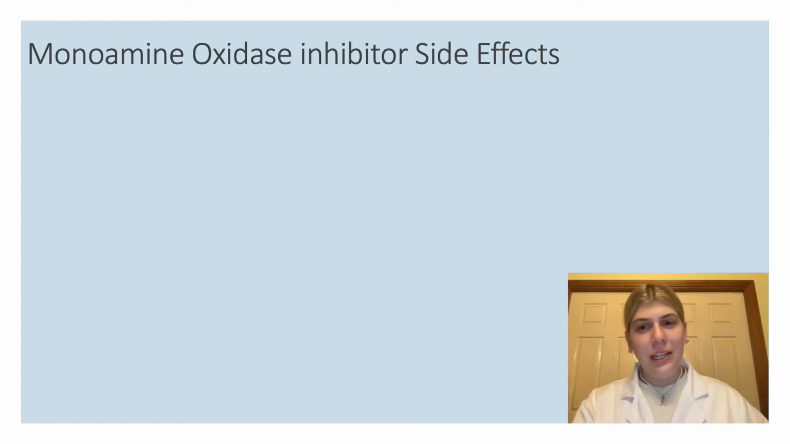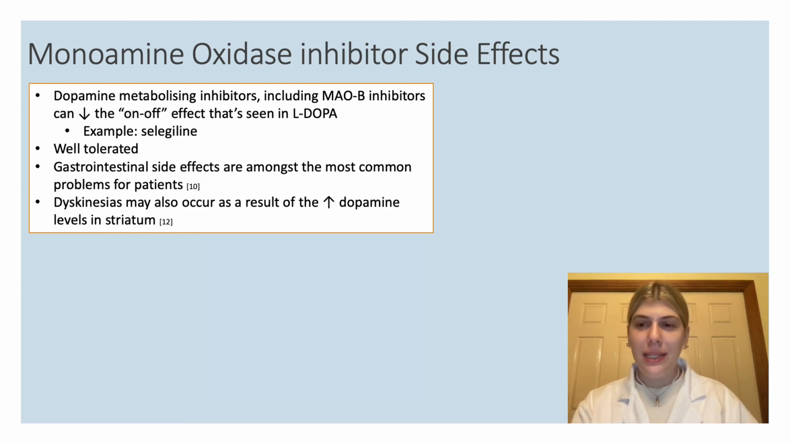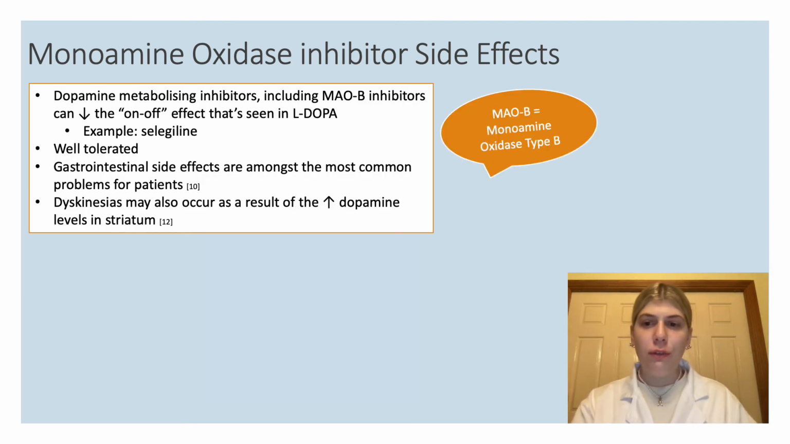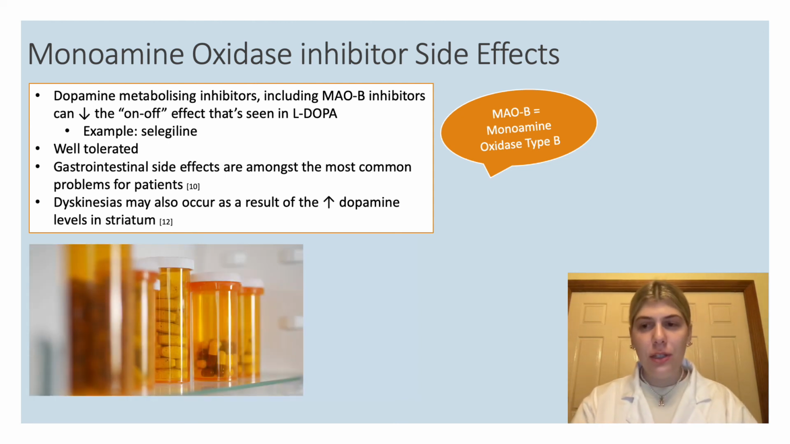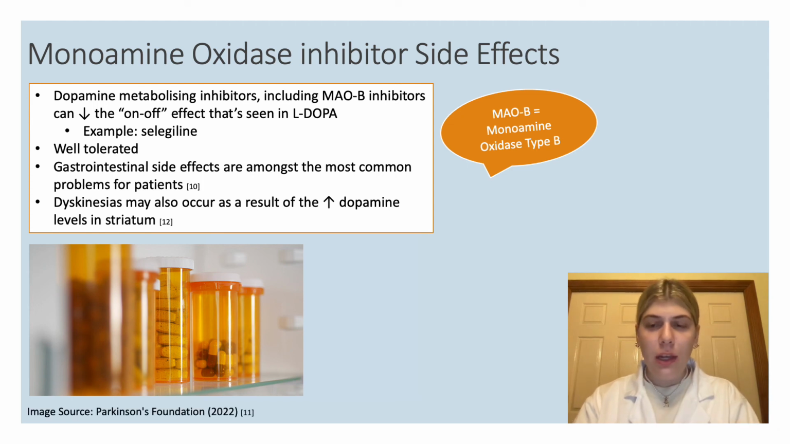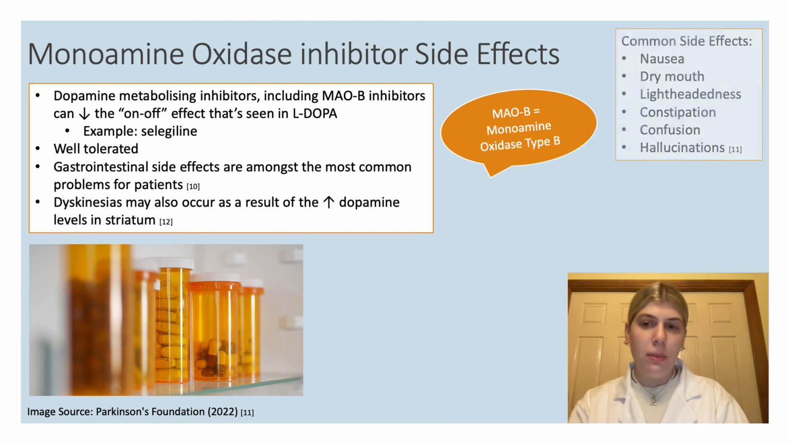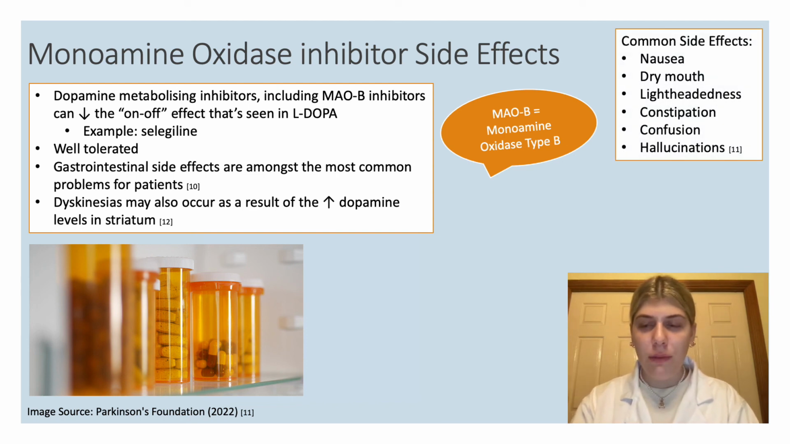Thank you for that, Hannah. Interestingly, dopamine metabolizing inhibitors can decrease the on-off effect that's seen in L-DOPA. These are generally well tolerated, but gastrointestinal side effects are among the common problems for patients. Other common side effects of the MAOB inhibitors include nausea, dry mouth, lightheadedness, constipation, confusion, and hallucination. Dyskinesias may also occur as a result of the enhanced dopamine levels in the striatum.